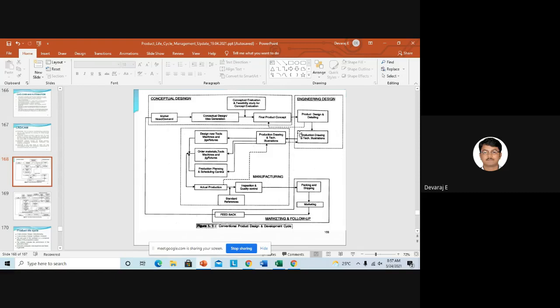Initially you can see there were no computers, right? Practically they were trying to develop the prototype initially, and they were testing. So there was a lot of waste, you can say, the raw materials were wasted, the time was wasted, everything they were wasting in the initial stage. I think everyone has understood this process, right? Yes, sir.